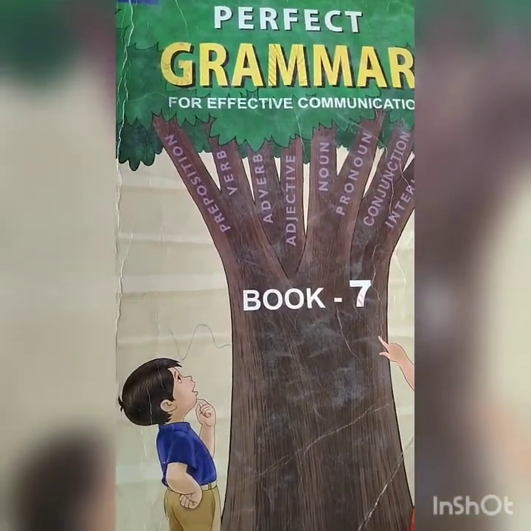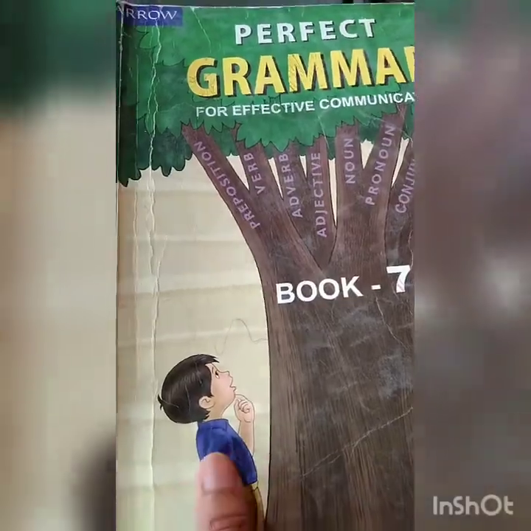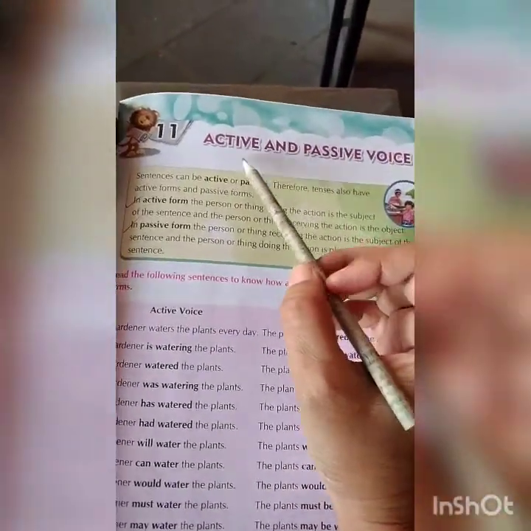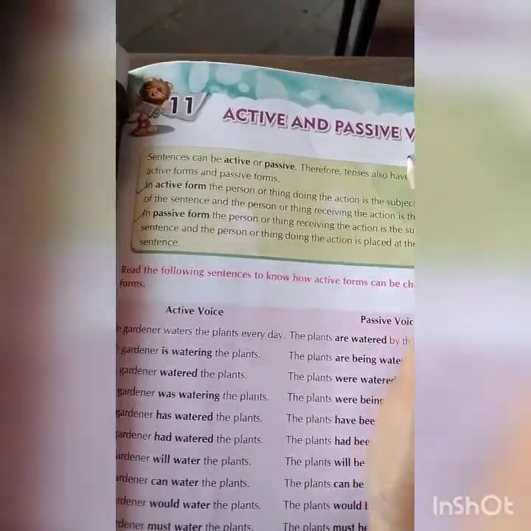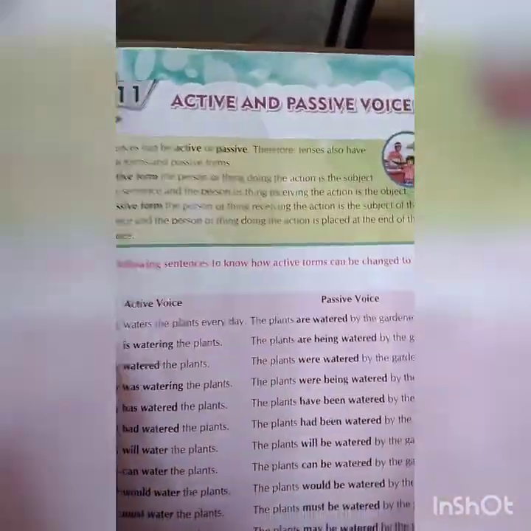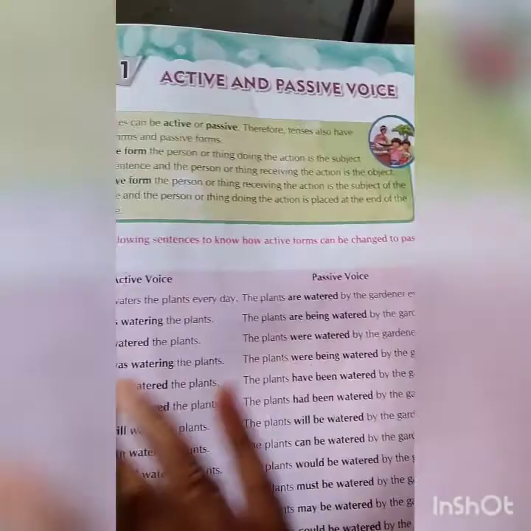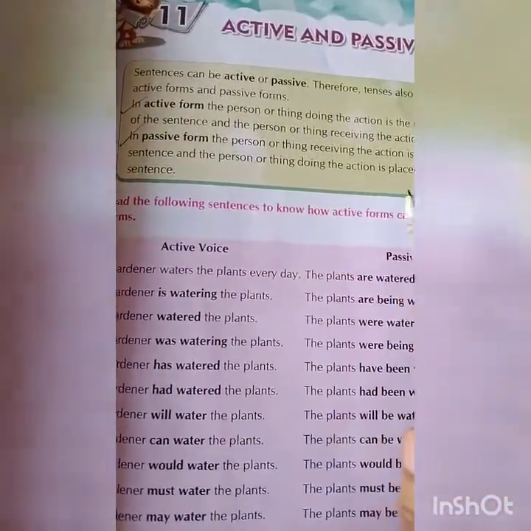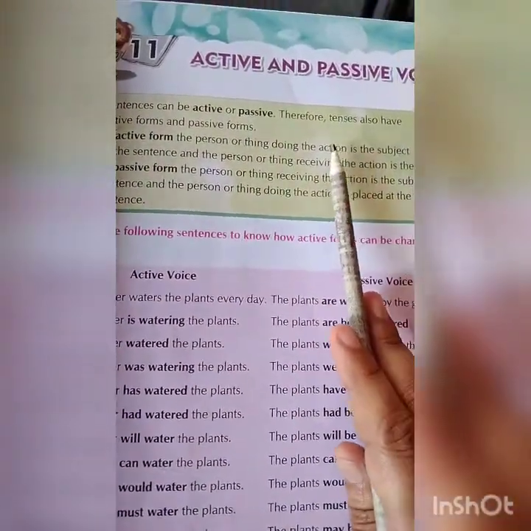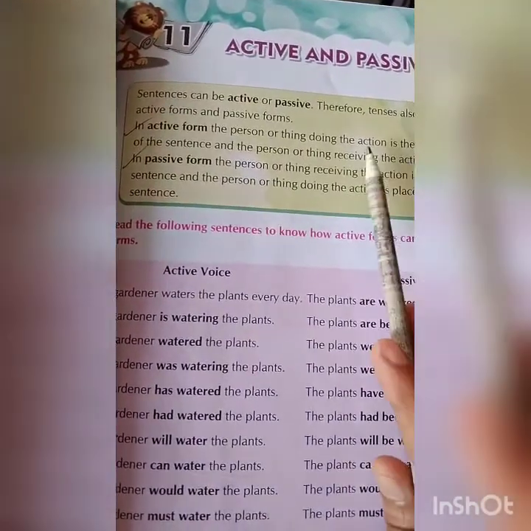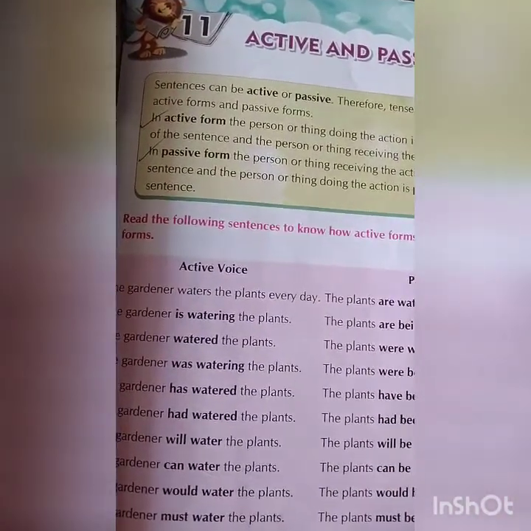Today in this session we will start with a grammar. Lesson number 11. Name of the lesson is active and passive voice. Sentences can be active or passive. Therefore, tenses also have active form or passive forms.